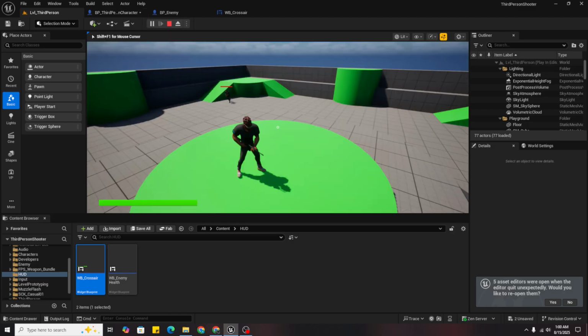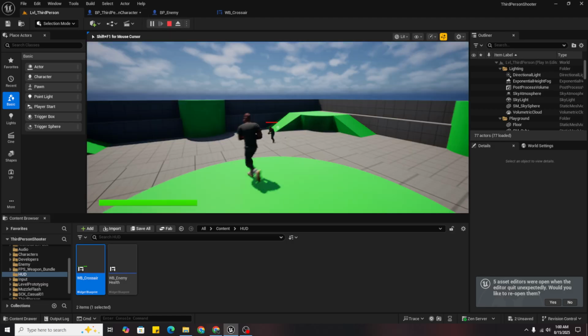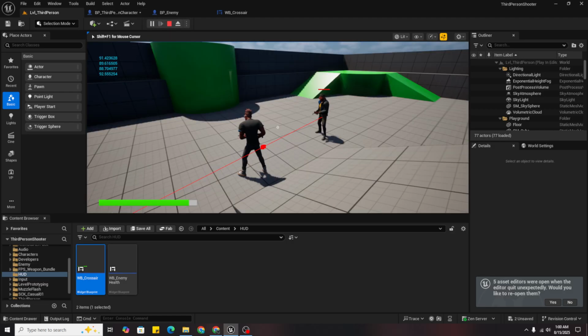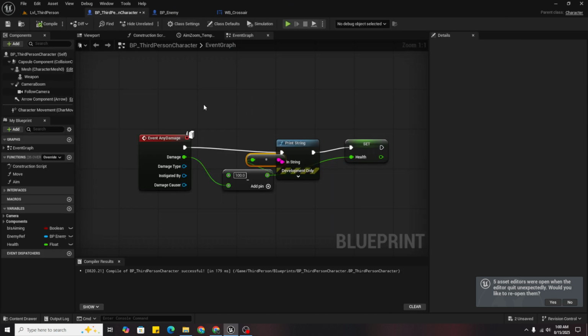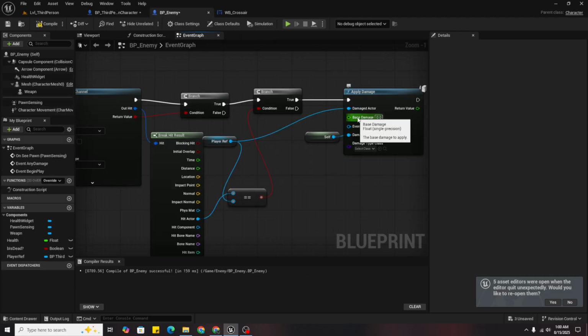Now it's subtracting, but at the same time give damage, so I can just remove it and keep the damage of 12.